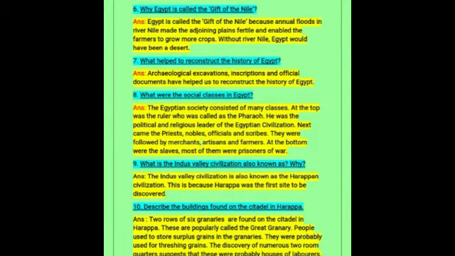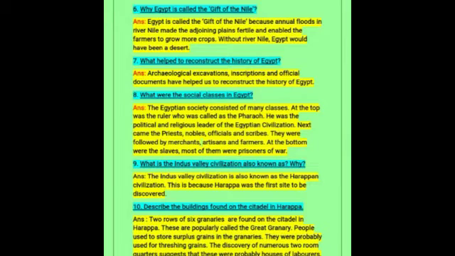So children, why is Egypt called the gift of the Nile? Because annual floods in the river Nile made the adjoining plains fertile, and it enabled the farmers to grow more crops. And without the river Nile, Egypt would have been a desert. Okay. Next, what are the social classes in Egypt?